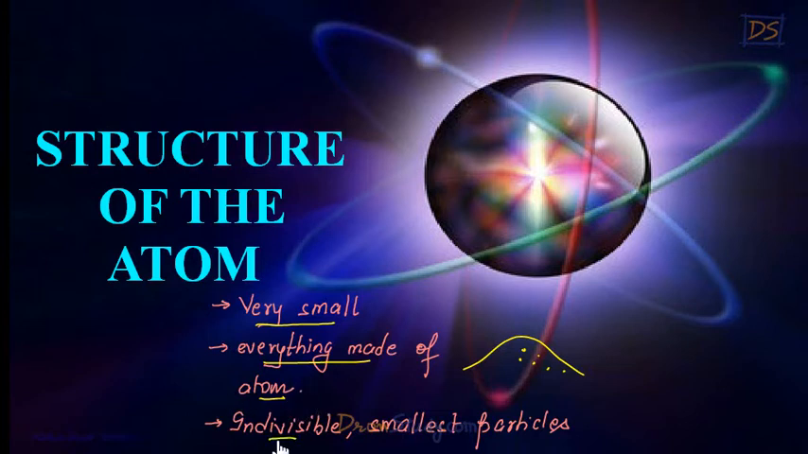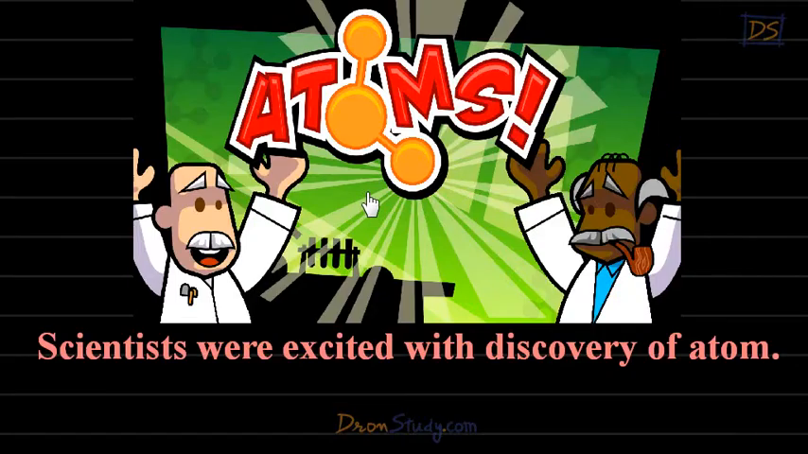Then atoms are indivisible. They are very small, they cannot be further divided, right? They are the smallest possible particles that we can think of. So if you keep dividing any substance forever, finally you will get atoms, but atoms cannot be further divided. That's why they are said to be indivisible, isn't it? So students, the discovery of atoms was a very important incident in the history of science, and scientists all around the world were very excited with this discovery.